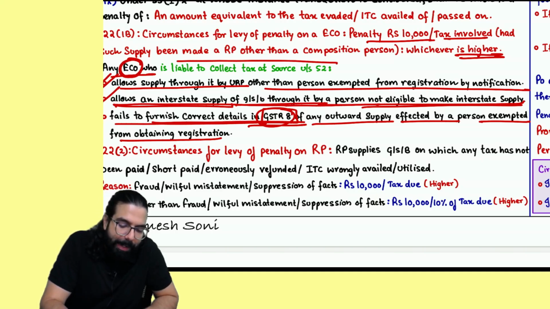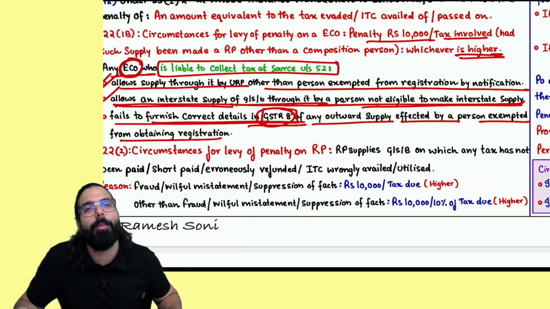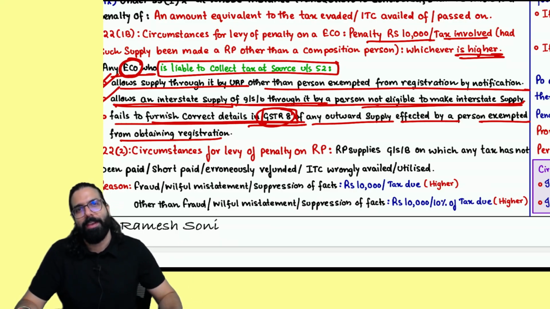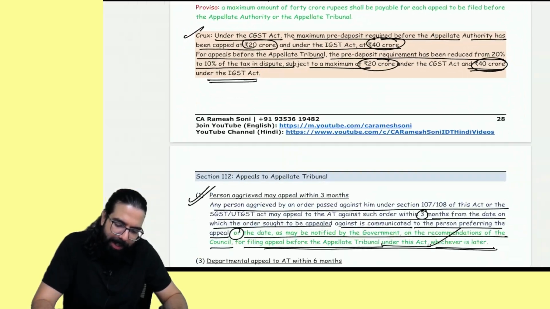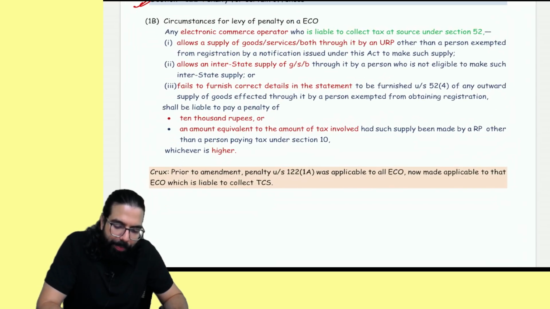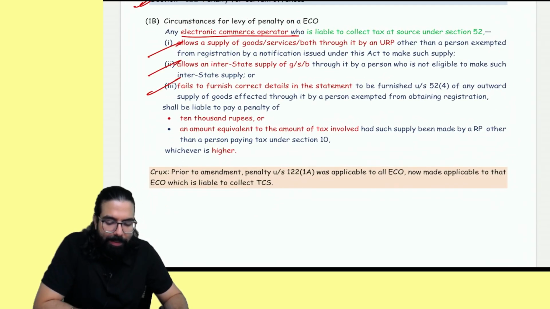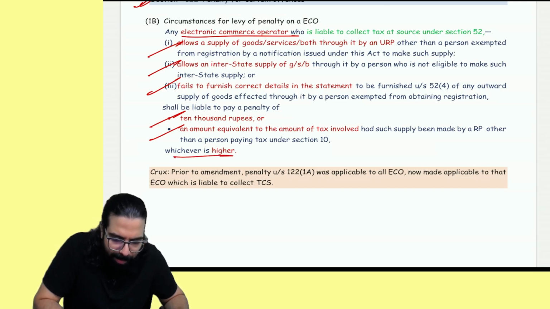Now the word has been added, e-commerce. Which e-commerce is liable for a penalty? Only that e-commerce who is liable to TCS. An e-commerce operator who is not liable to collect TCS will not be liable for penalty. That's all. Sir, if you are an e-commerce operator who has done these three mistakes, then you will be liable for a penalty of 10,000 or an amount equivalent to the tax amount, whichever is higher.